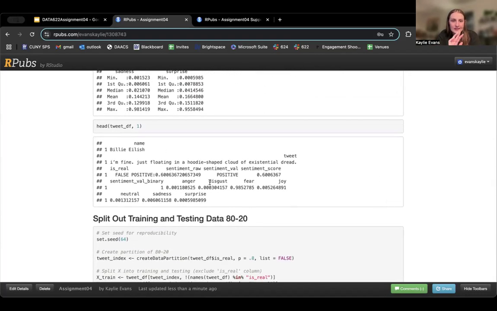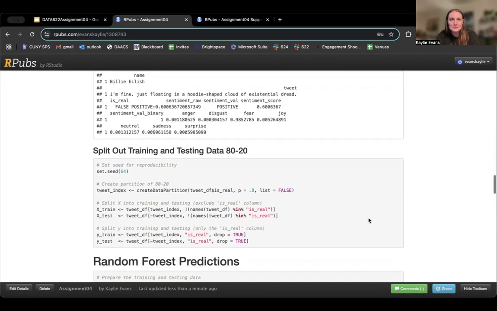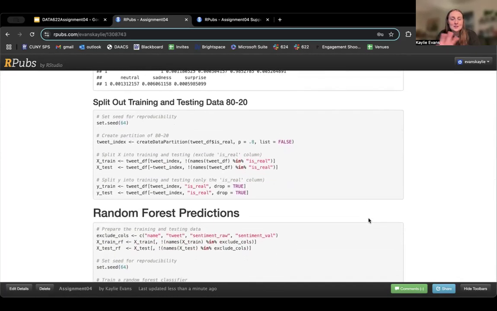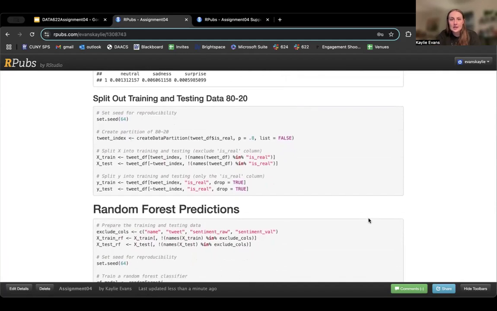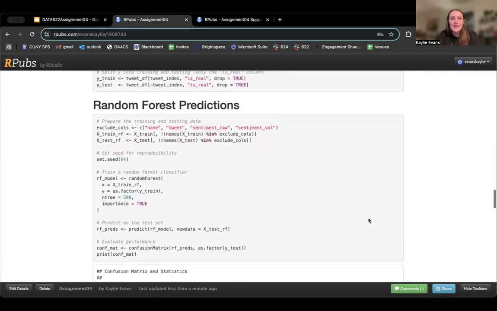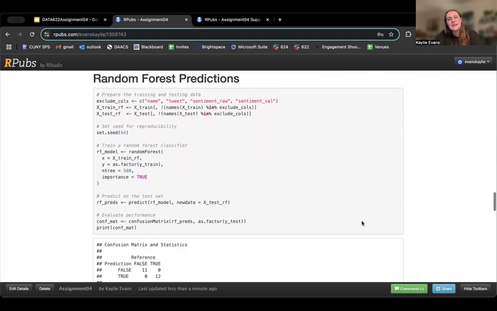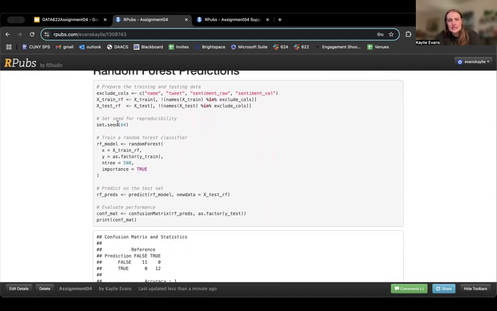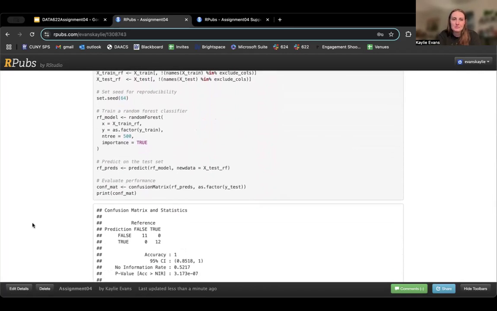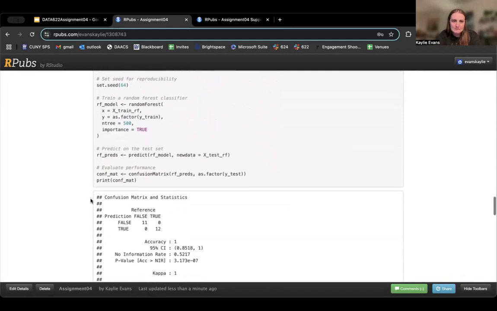And what it looks like in the data itself, it's kind of jumbled up like this, but the name, the tweet, if it's real, then the new columns, new features. So now that we've got all that taken care of, I split the training data out 80-20 and did some predictions. Taking all the numerical columns, setting seed, training a random forest classifier. So basic training. And then I wanted to predict on the test set and evaluate the performance.